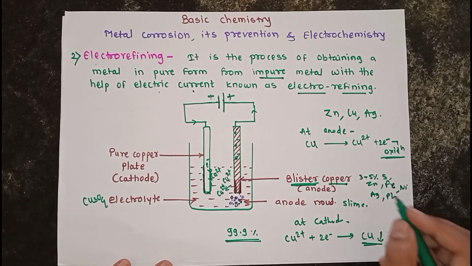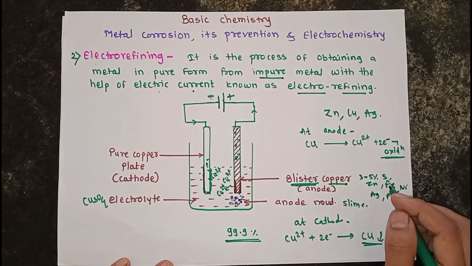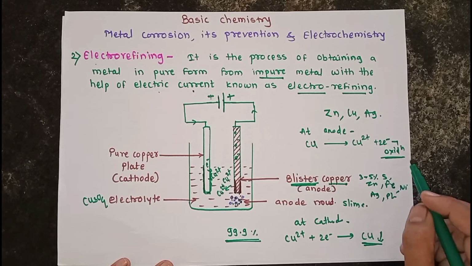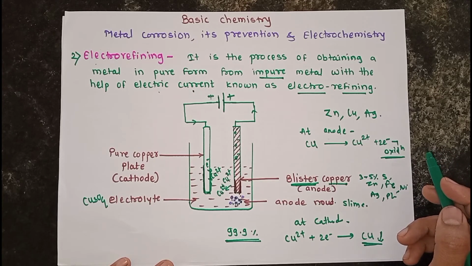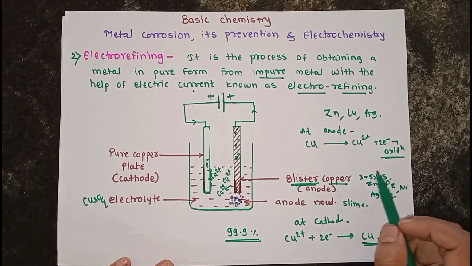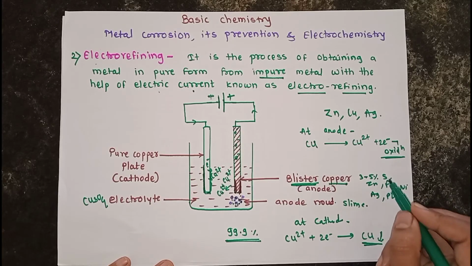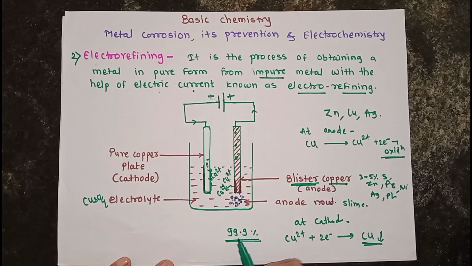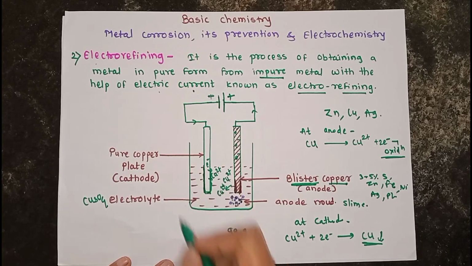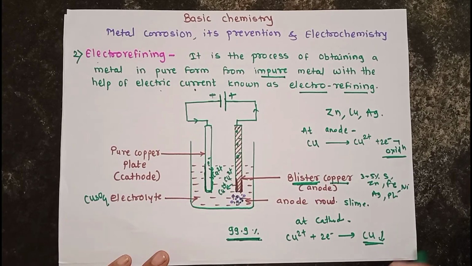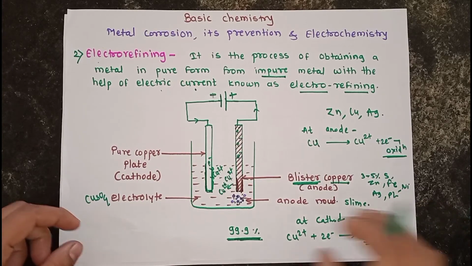Due to these impurities, the impure copper is not used for electrical conductivity, because its conductivity is lowered by traces of the impurities present in it. So the copper having 99.9% purity is obtained from this electro-refining process.